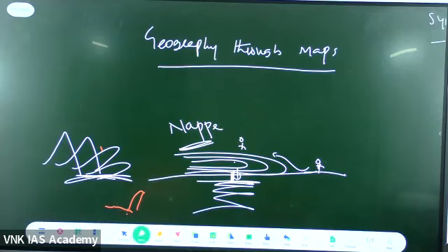Like if at all you can get the atlas called Penguin Atlas. It will be somewhat expensive, but Penguin Atlas is too good for the world part basically, and also to a certain extent for the Indian part. If Penguin is not available, then go for Oriental Black Swan and Oxford, both.